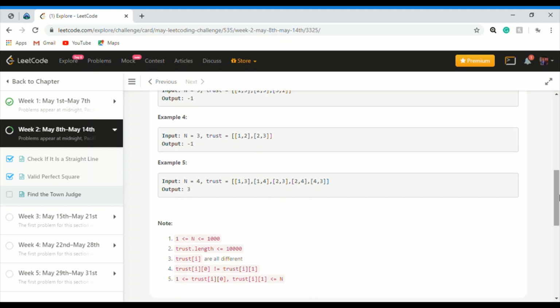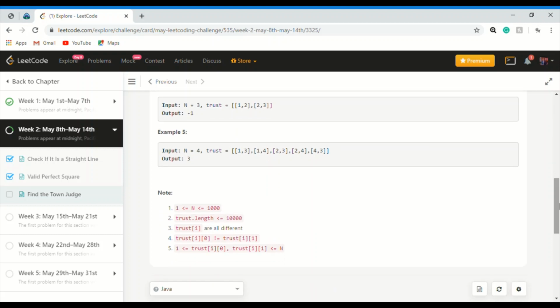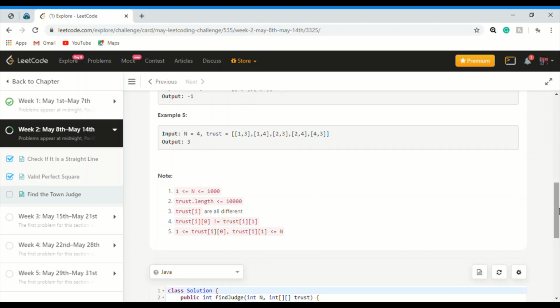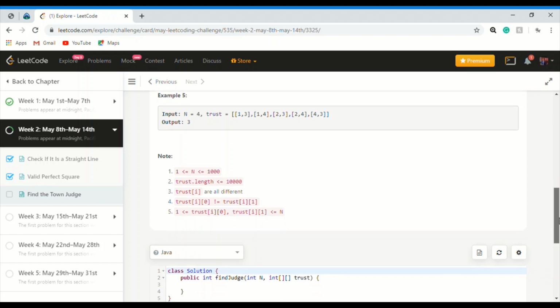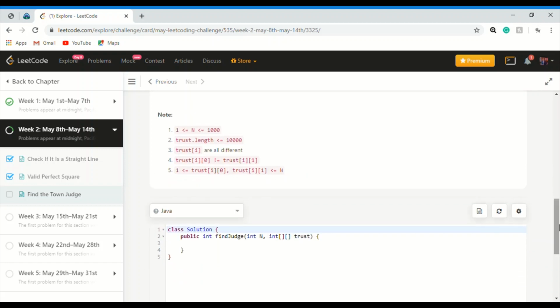I hope you have understood the problem. Let us now move on to the solution. Basically, we take a counter array and increment the counter, like count plus plus, since this person receives trust from others. And we decrement the counter since this person gives their trust to others. First we move on to the code, then I will explain line by line.